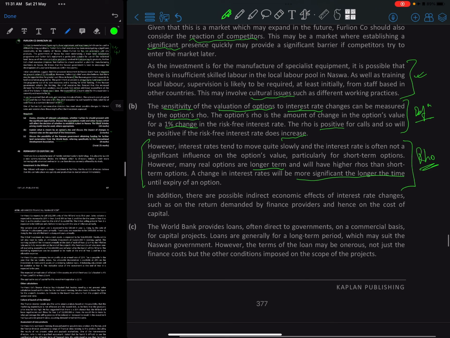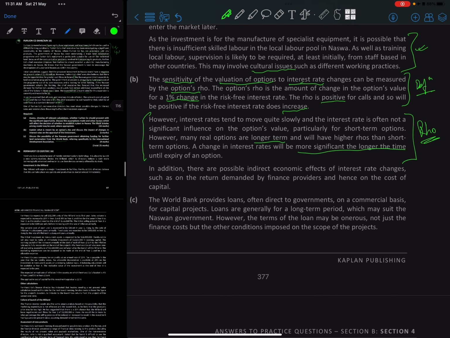Okay, rho. In addition, there are possible indirect economic effects of interest rate changes, such as on the return demanded by finance providers, hence on cost of capital, right? So if the interest rate changes, there will also be a demand for a higher rate. Normally there would be, because otherwise if you're getting a higher rate in the bank, why would you want to invest in this kind of business? So your cost of capital, Ke, increases, or you could just say WACC increases, right?